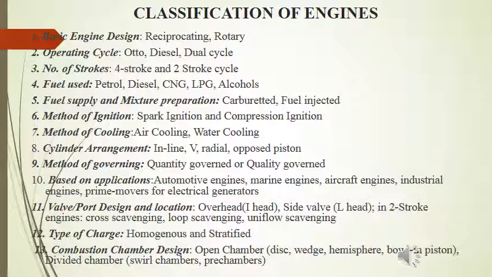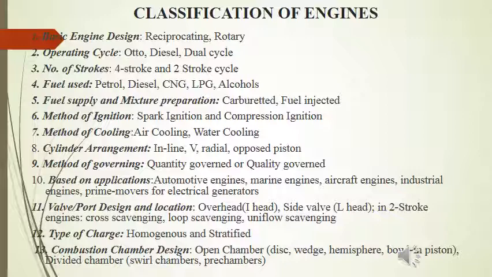The radial engine is a reciprocating type internal combustion engine configuration in which the cylinders radiate outward from a central crankcase like the spokes of a wheel. An opposed piston engine is a piston engine in which each cylinder has a piston at both ends and no cylinder head. The diagram for these configurations I will show you in the next slide.